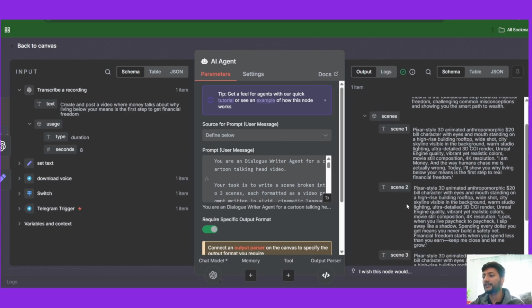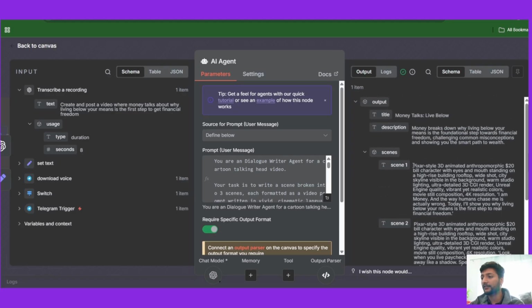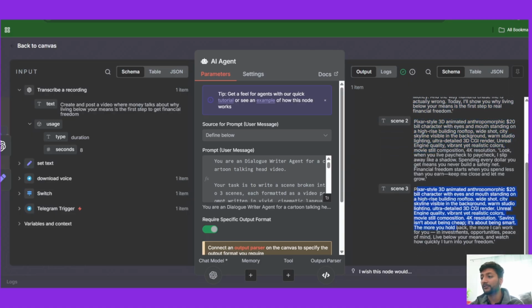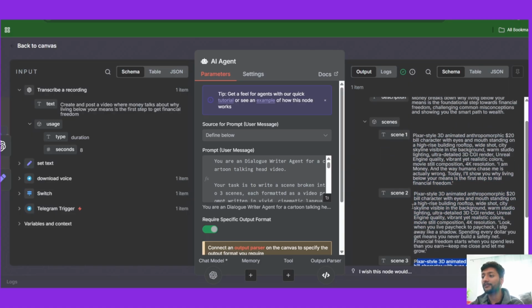It provided 3 scenes: scene 1, scene 2, scene 3. Let's take a look at what scene 1 says. Picture a 3D style animated anthropomorphic $20 bill character with eyes and mouth standing on a high-rise building, still composition, 4K resolution, and it says, "I am money, and the way humans chase me is actually wrong. Today I'll show you why living below your means is the first step to real financial freedom." This is the hook of the video. And then it gives a second scene, then a third scene. So 3 scenes, 3 prompts, we generate 3 different videos, and then later stitch them together.